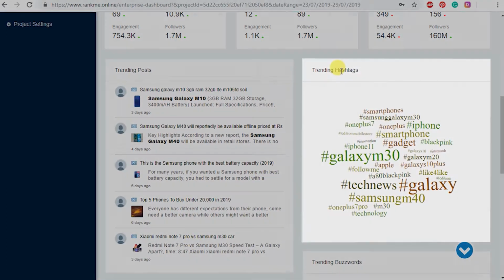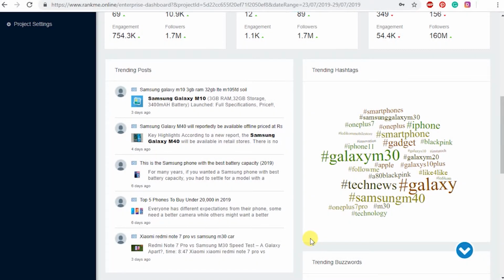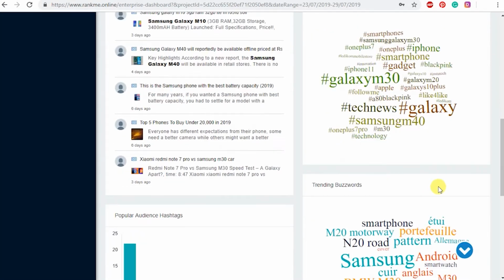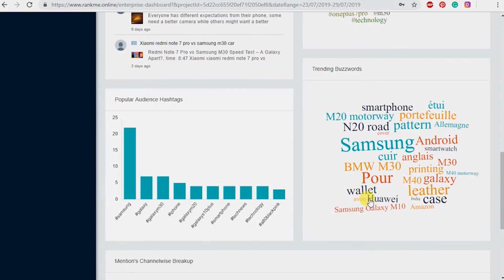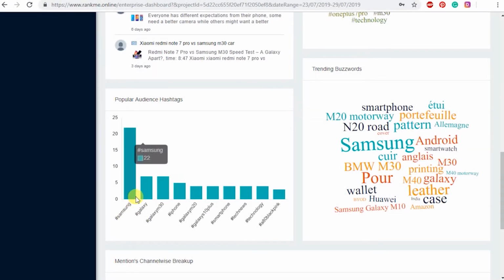On the right, you can notice the trending hashtags for Samsung M series phones. As we can see, they talk about hashtag Galaxy M30, hashtag Samsung M40, hashtag Tech News and hashtag Galaxy a lot. This tells us how the audience talks about Samsung M series when they talk online. The next is a simple bar graph that shows the distribution of hashtags used by the audience. You can notice hashtag Samsung is used 22 times, followed by hashtag Galaxy, followed by hashtag Galaxy M30.